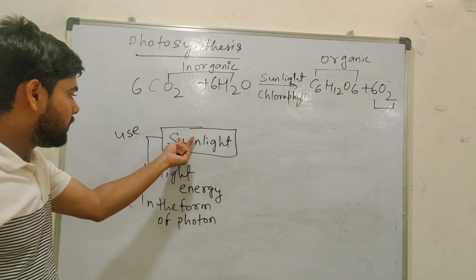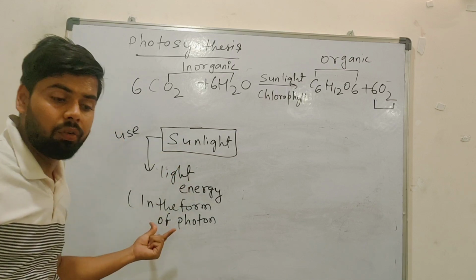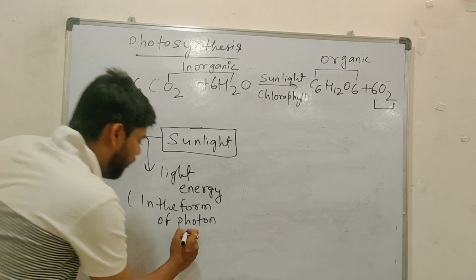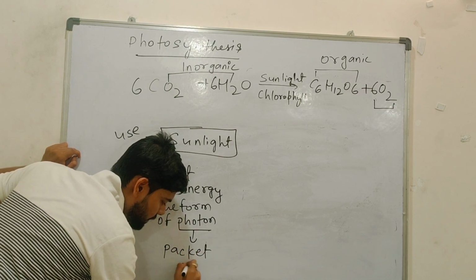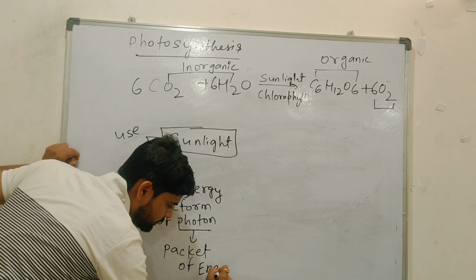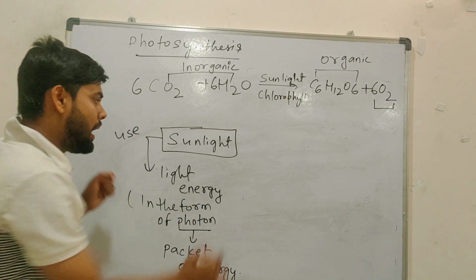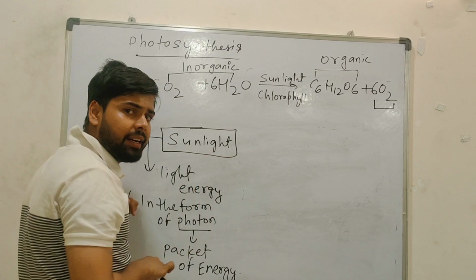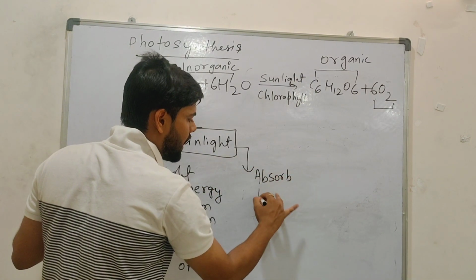From sunlight, plants will get light energy in the form of photon. What is the meaning of photon? Packet of energy. Photon means packet of energy. Understood? And in a plant, who will absorb this light energy? Absorbed by chlorophyll.